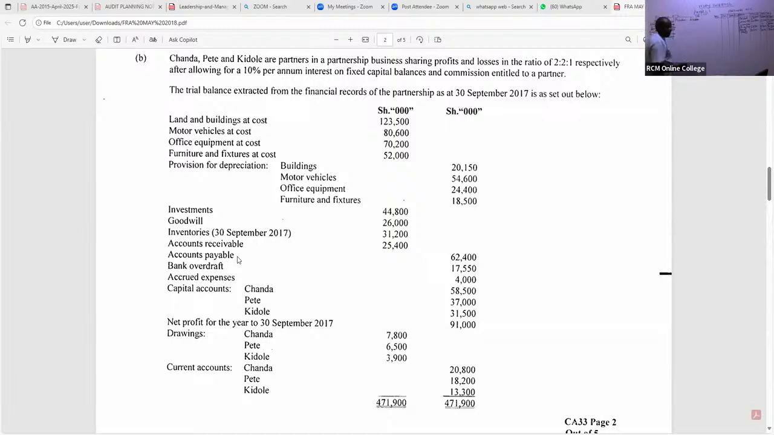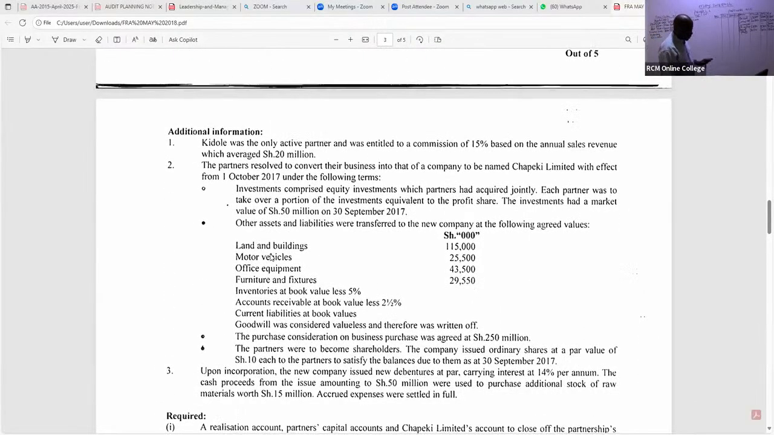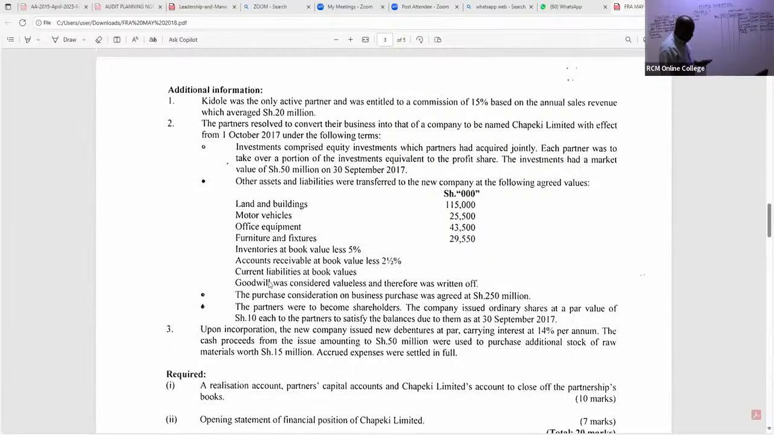Do we have any other liabilities that you can see there, ladies and gentlemen? And of course, they have told us here. Please listen. First of all, listen. They have told us somewhere here that current liabilities were taken at book values. Even if they never told us, that is the rule.